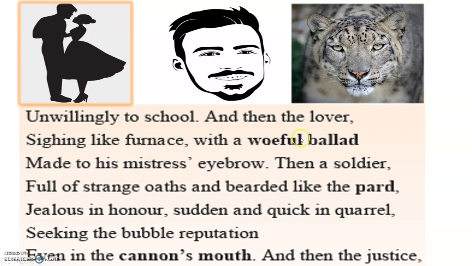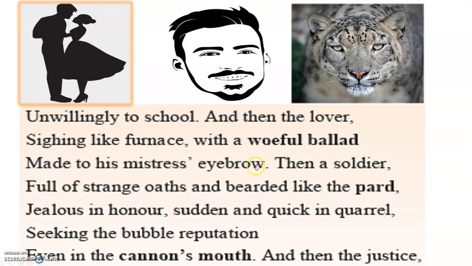With a woeful ballad. Now woeful ballad, all these meanings are given in your textbook. We're talking about a sad song. Ballad is song. So woeful means sad. Made to his mistress' eyebrow. Now mistress means his lover, the female he is in love with.